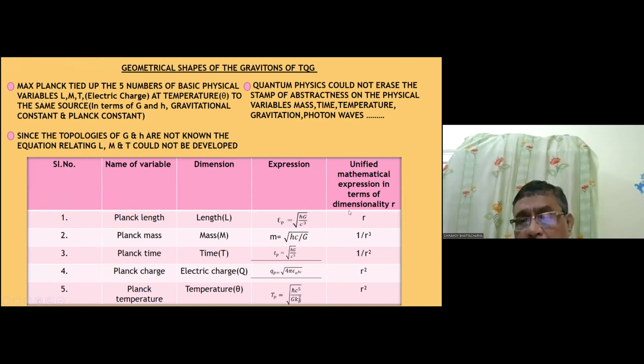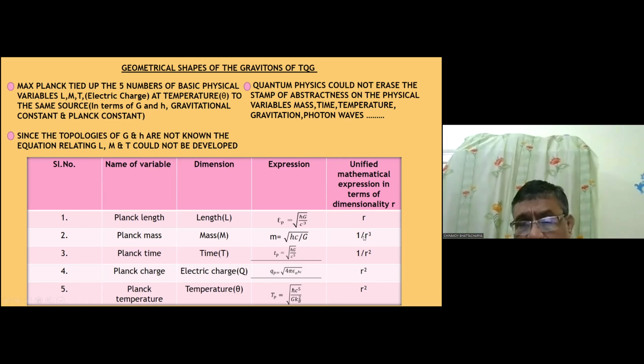We have directly derived them. So here what we find is that r, what is r? It is the distance or entropy. If we consider a circle and its radius, if the radius is more, the circle size will be higher and the randomness will be higher. If the radius is smaller, the circle will be smaller and the randomness will be lesser. Since entropy is the degree of randomness, by radius we can express the degree of randomness. So r is entropy or distance in TTQG, the topological theory of quantum gravity.